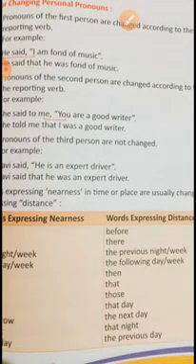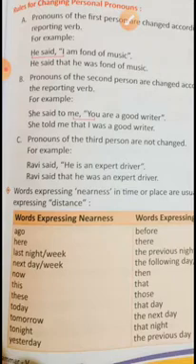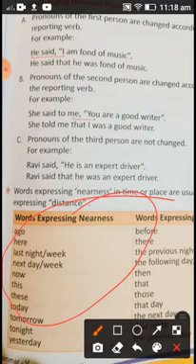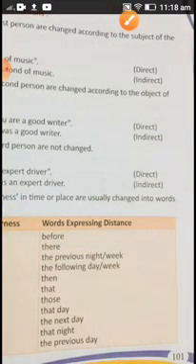Ago will be changing into before, here will be changing into there. This also you all have to keep in your mind. Don't learn this one, but understand that tomorrow will be changing into the next day, tonight into that night, and yesterday into the previous day. So we have to be very careful while changing from direct to indirect speech. Now turn the page.